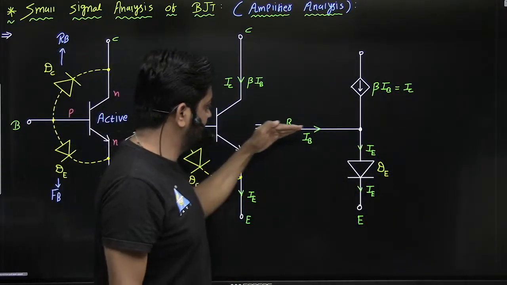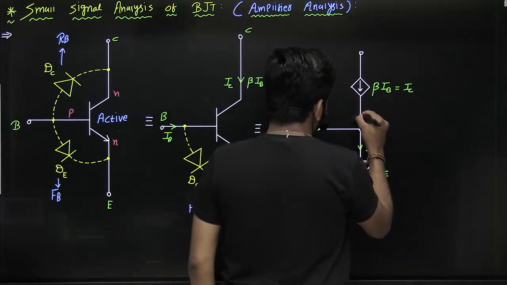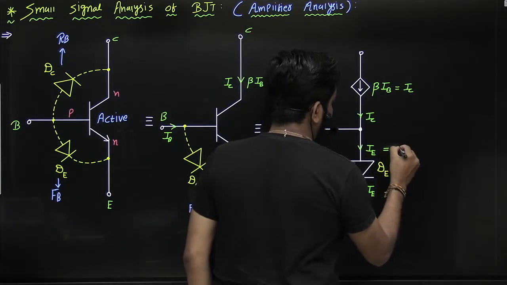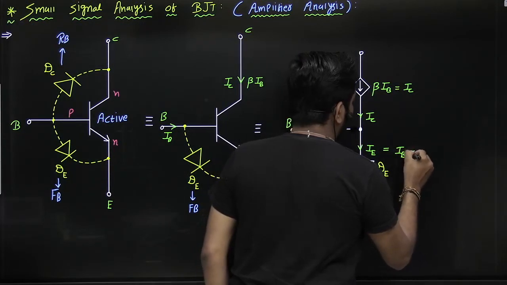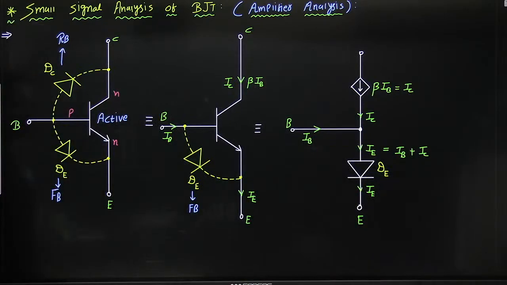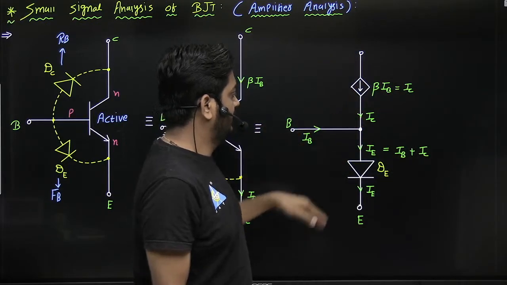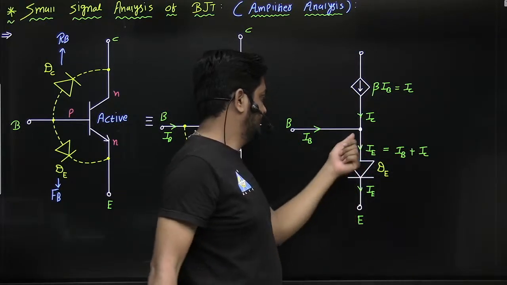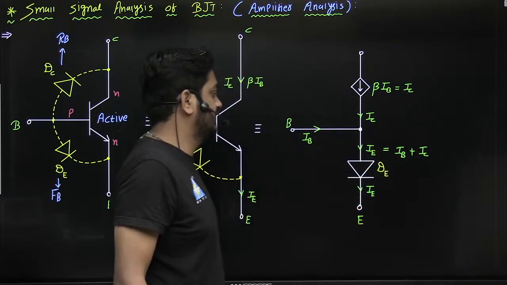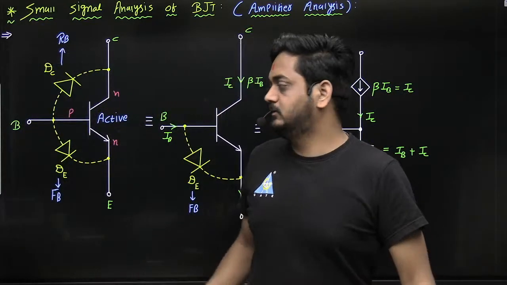So you can see here, this is the base current, this is the collector current, and this is the emitter current. So what is the emitter current? IB plus IC, guys. Yes or no? See here, this is the junction, so apply KCL here: entering current equals leaving current. The emitter current equals IB plus IC.